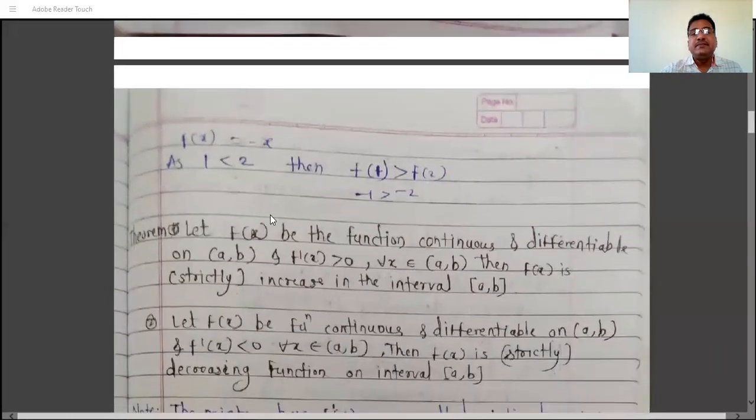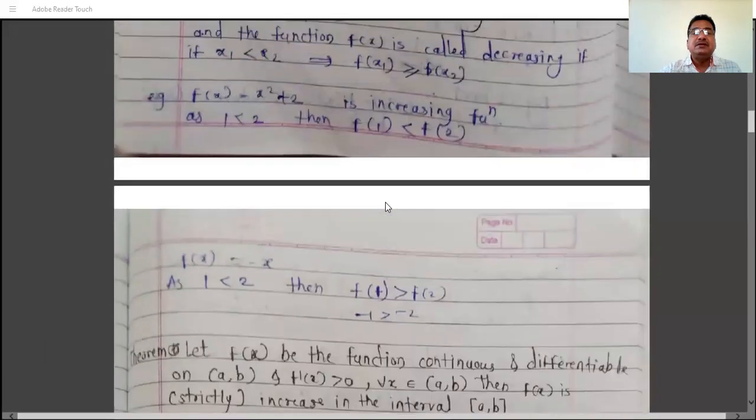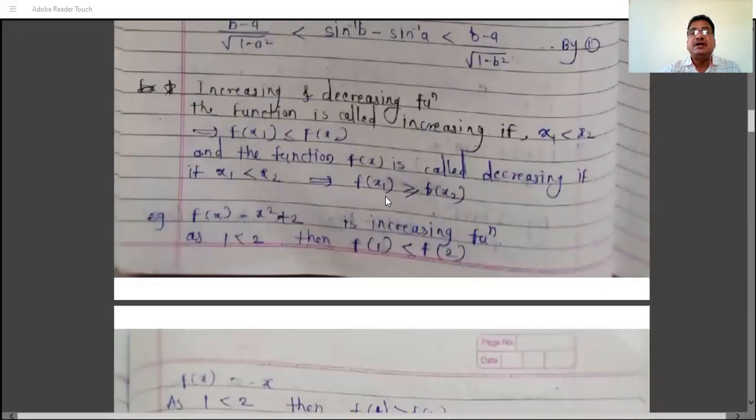This function is a decreasing function. 1 is strictly less than 2, but what we have, f of 1? f of 1 is minus 1, and f of 2 is minus 2. And we know that minus 1 is greater than minus 2. So f of 1 is greater than f of 2. So the less than sign becomes greater than, and therefore f of x equal to minus x is a decreasing function, or strictly decreasing function. So these are the definitions of increasing function and decreasing function.